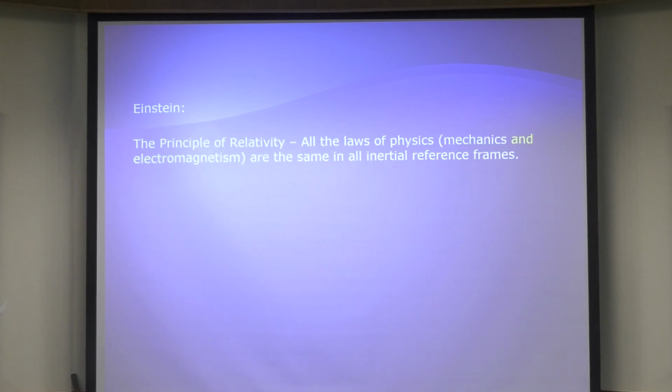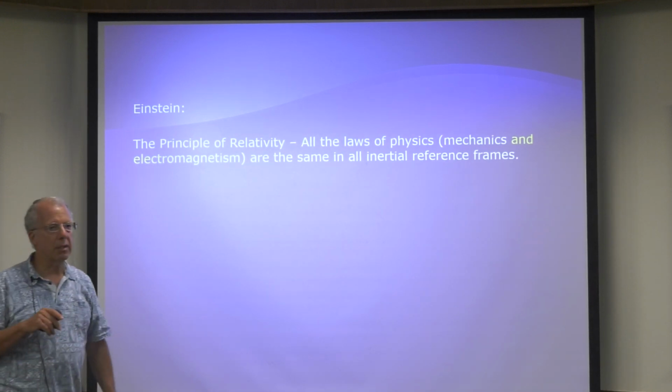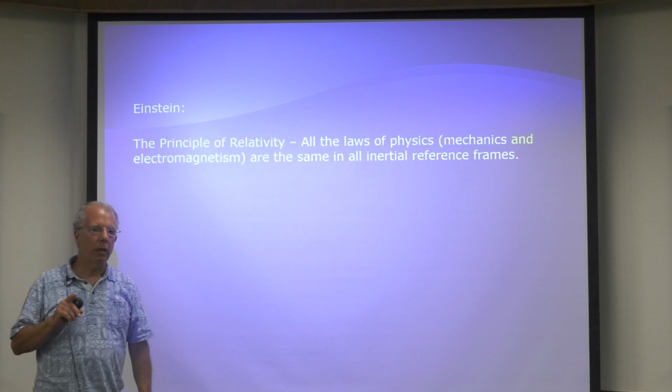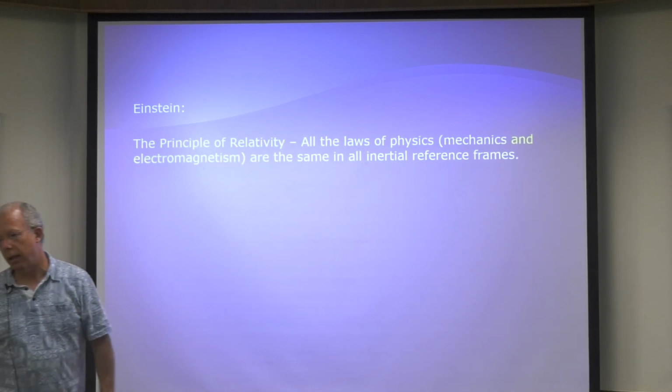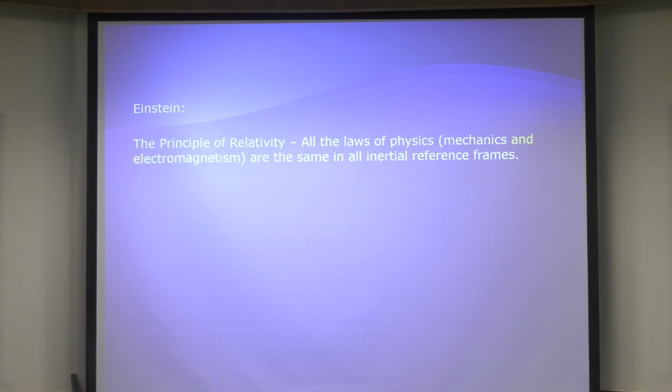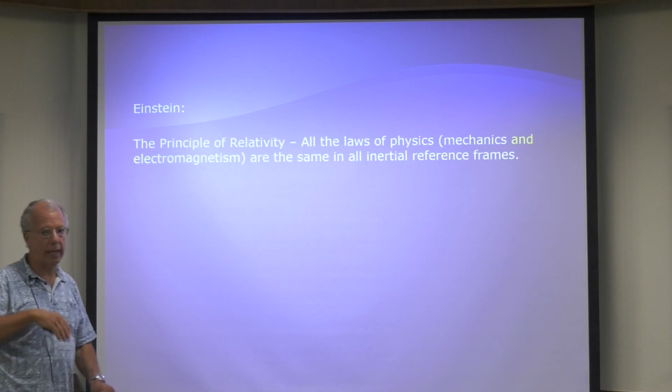So that was awesome. Now, it's kind of funny, though, because the transformation equations are called Lorentz equations, not Einstein equations. Why? Because there was a guy called Lorentz who had already figured them out, but he didn't really know what to do with them. It took Einstein to take the next step.